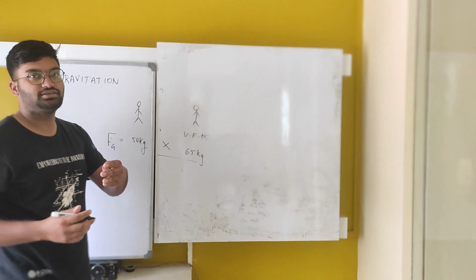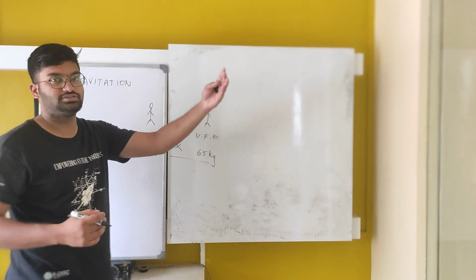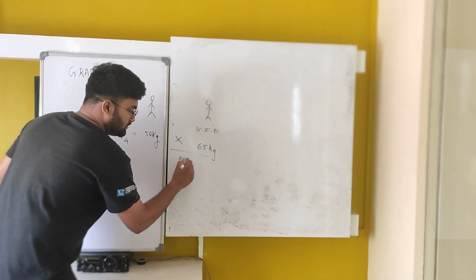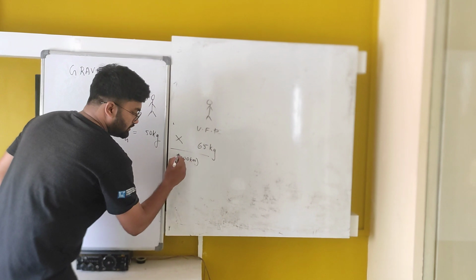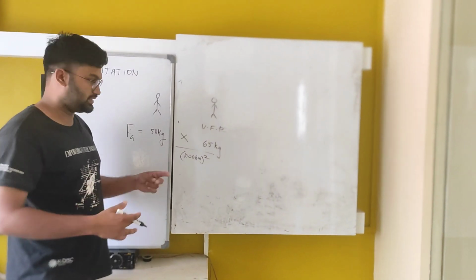You are sitting here and Mr. President is in the White House, so approximately we are taking just 1000 kilometers. It has to be divided by the square of the distance separating you two. This is an approximate number.